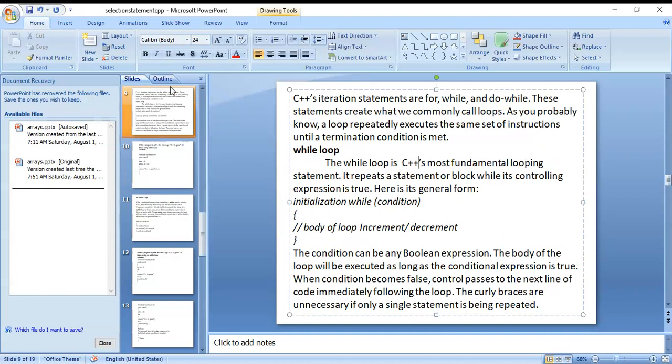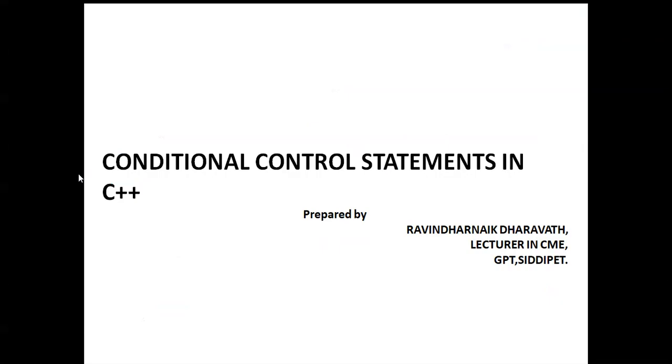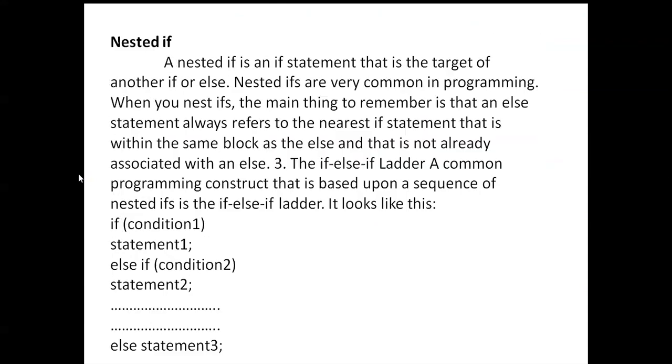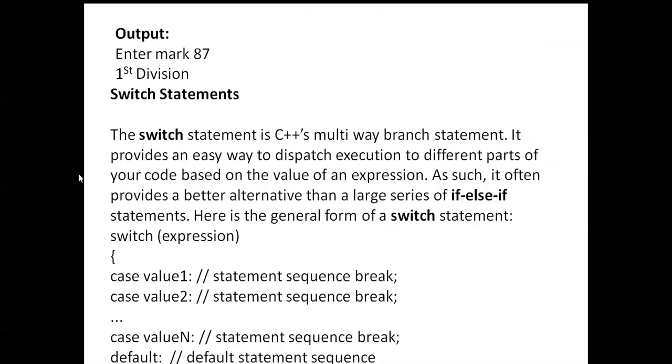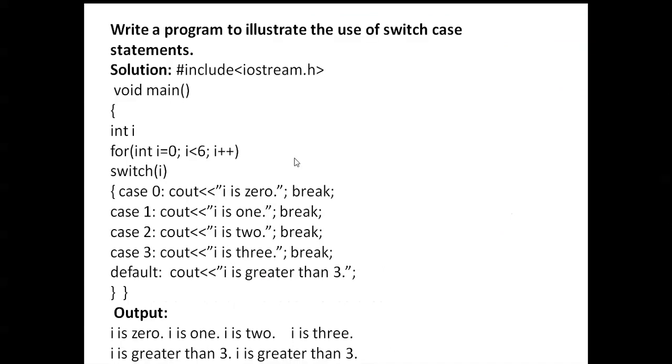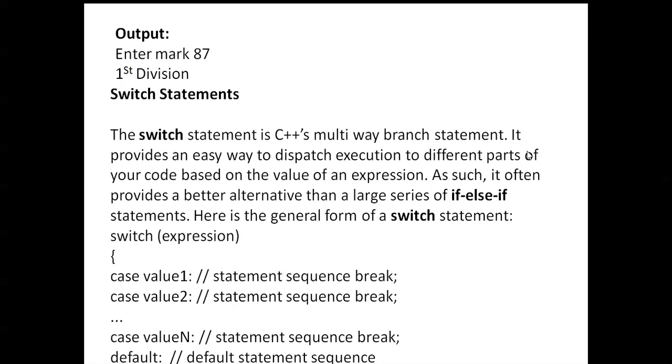The while loop is C++'s most fundamental looping statement. Branch statement: it provides an easy way to dispatch execution to different parts of your code based on the value of an expression.